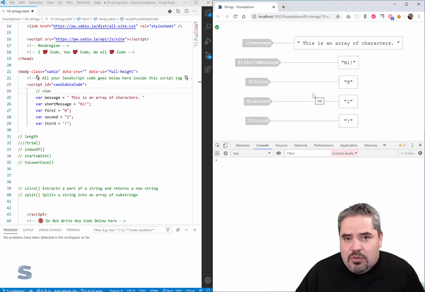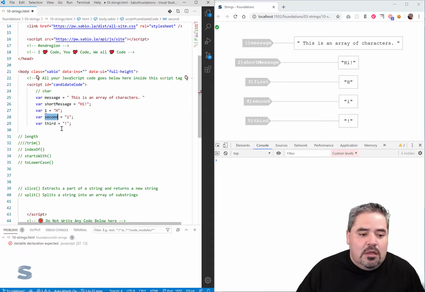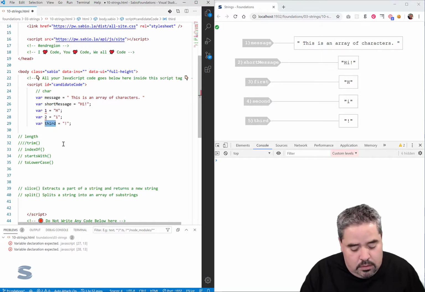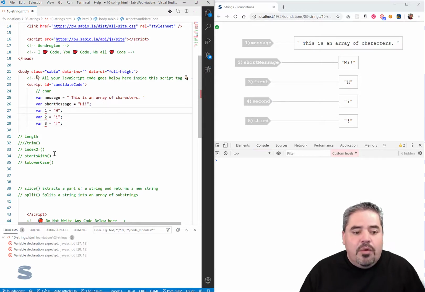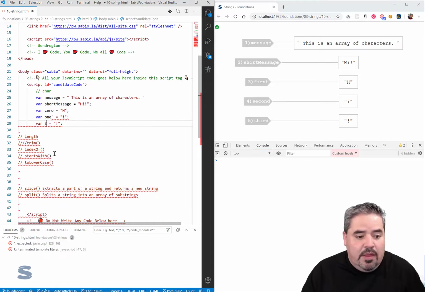Oftentimes, well, pretty much almost every time, we don't actually say H is first. So if I was going to write this in numeric format, would I say 1, 2, and 3? Now notice I can't name a variable by starting with a number. So in English, we would say this is the first letter. Programmatically, though, we don't refer to H as the first letter by number 1. We talk about its position as being 0. Then the next one, actually, let's just use position 1, and then position 2.